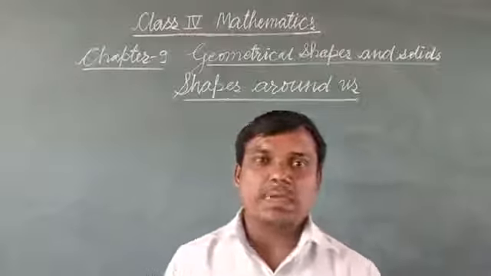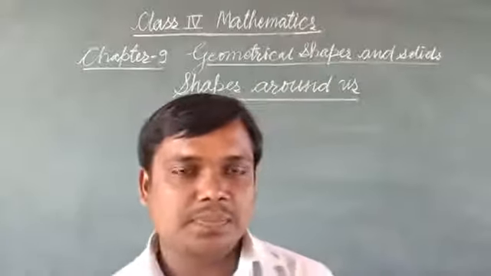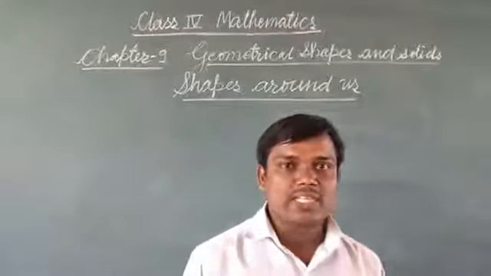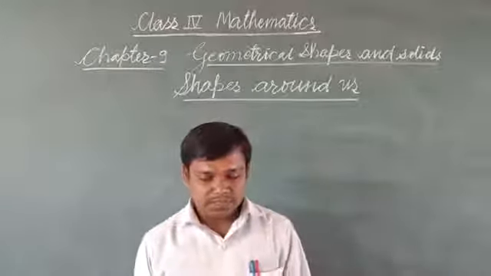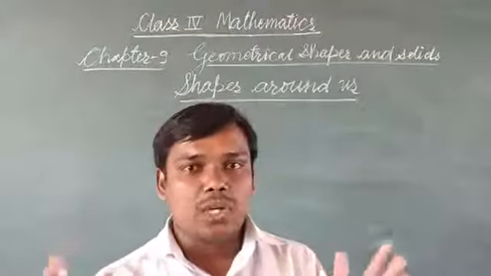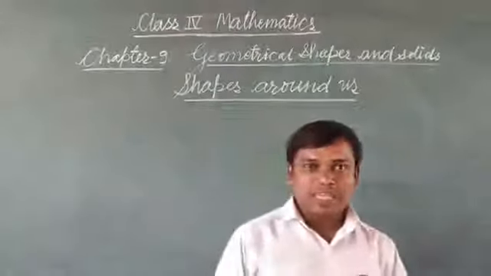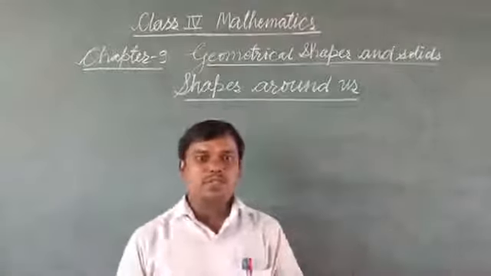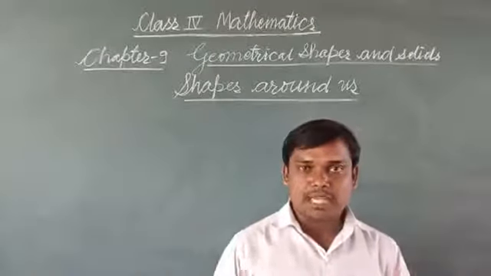We discussed in our previous class about tangram and tiling with geometrical shapes. Today we will learn about shapes around us. We see different types of geometrical shapes around us.